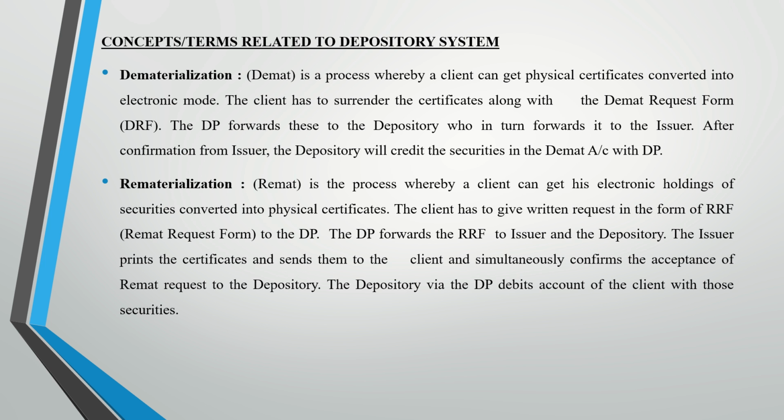So how is this DMAT process done? If the client or the investor wants to convert his physical certificates into electronic mode, then he has to surrender all his certificates along with the DRF form, that is the DMAT request form, to the depository participant. Then the depository participant forwards these certificates to the depository system, and the depositories will forward those certificates to the issuer company. And once the company confirms the conversion, the depositories will credit the securities in the DMAT account with the depository participant.